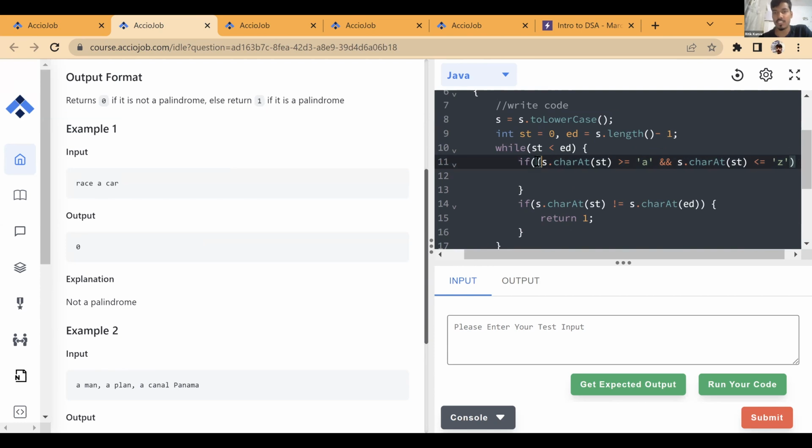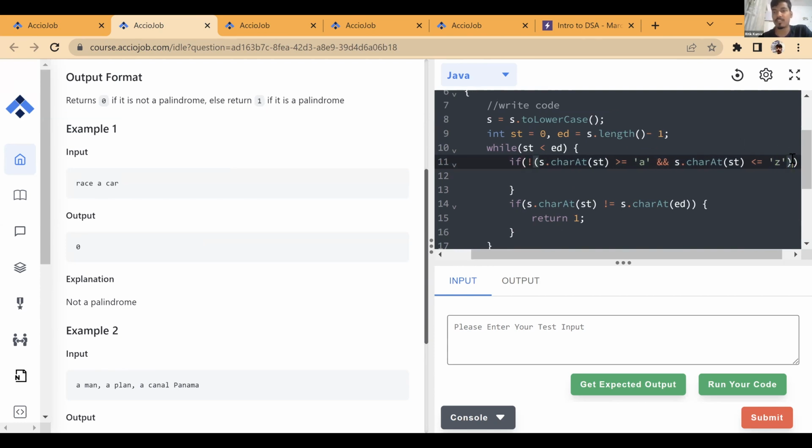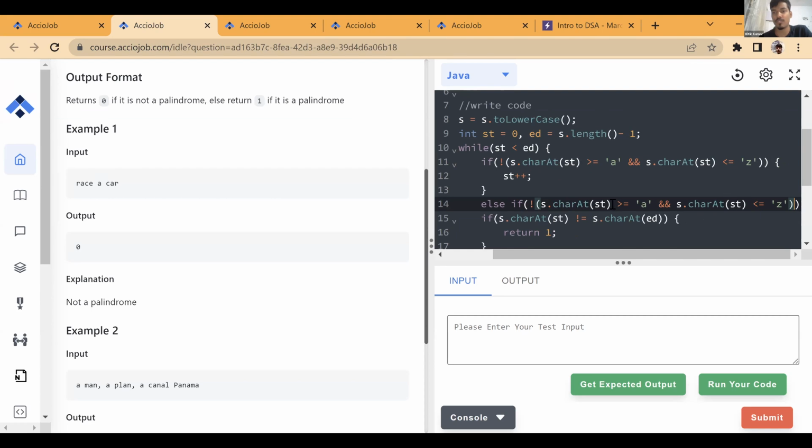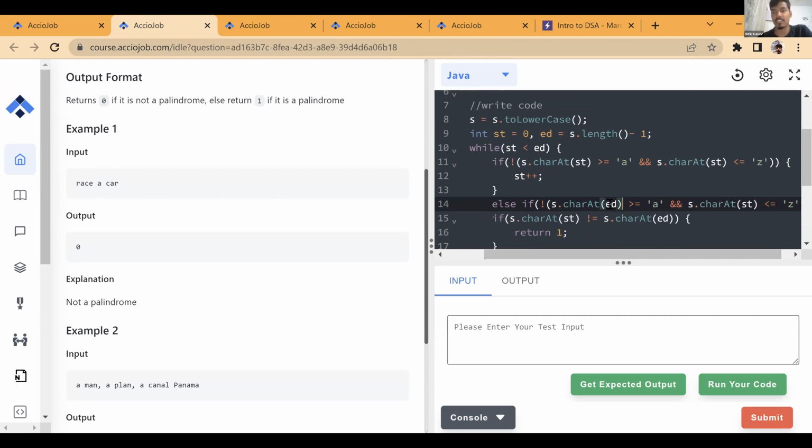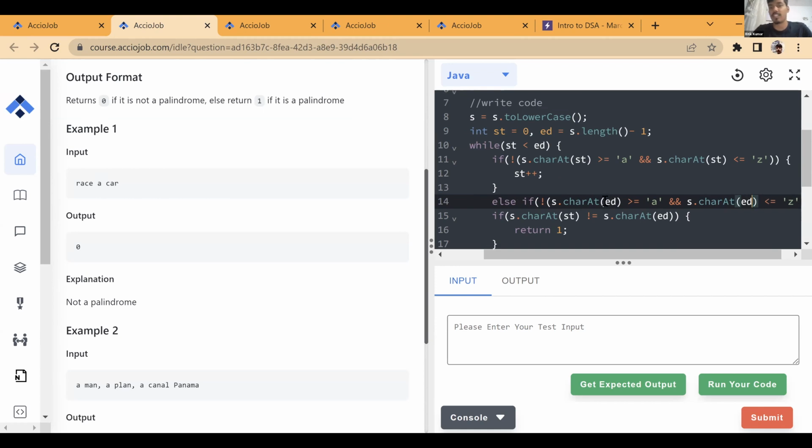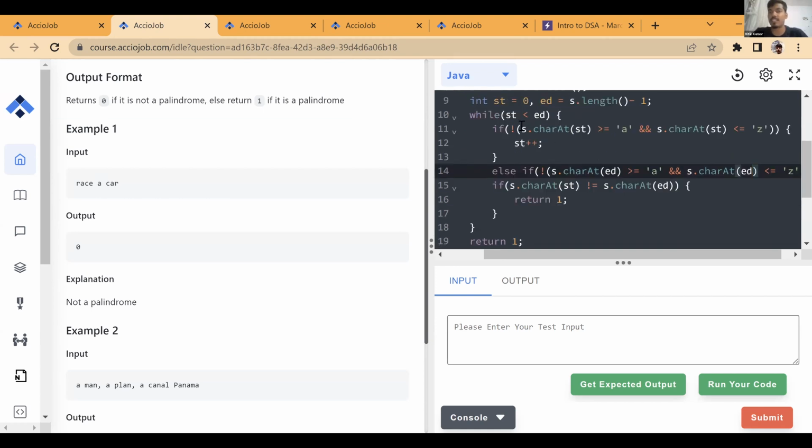If this condition is false, then what do we have to do? We simply move the start forward. And we do exactly the same thing for the end part. See, why did I put a not? This is one of the very good use cases of not, where it is easier to check whether it is within the range instead of writing the alternative condition. I wrote the condition exactly as I would check whether it is in the range of a to z. If this condition is false, that means it is not in that range.